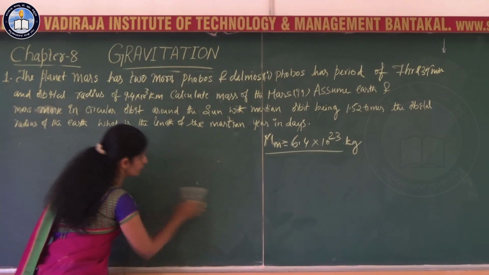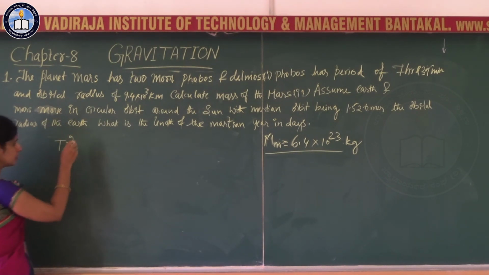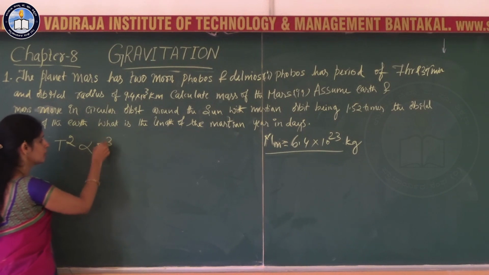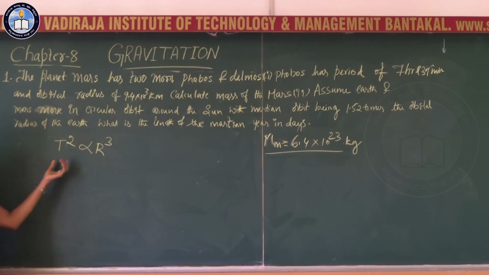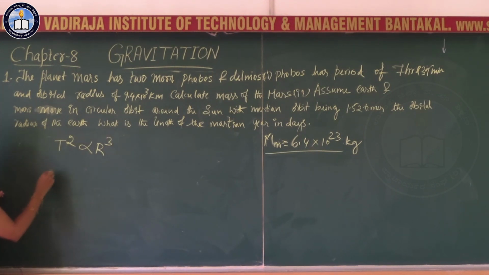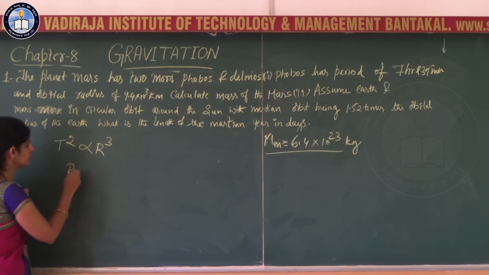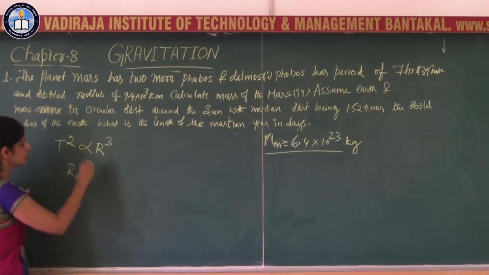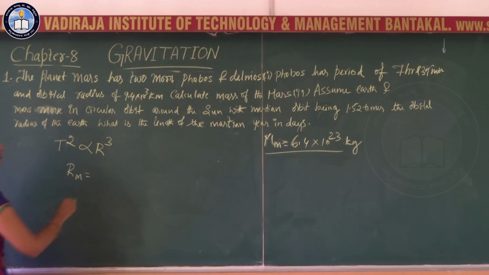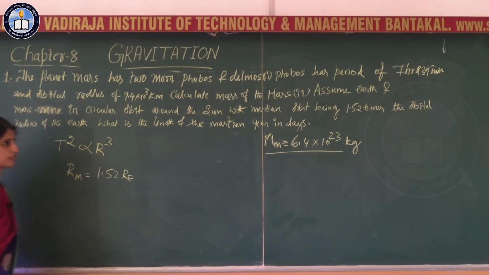For this part of the problem you have to use Kepler's third law, that is T square is proportional to R cube, that is period square is proportional to radius cube. So what they have given in the data there, that is the radius of the Mars is 1.52 times the radius of the Earth.